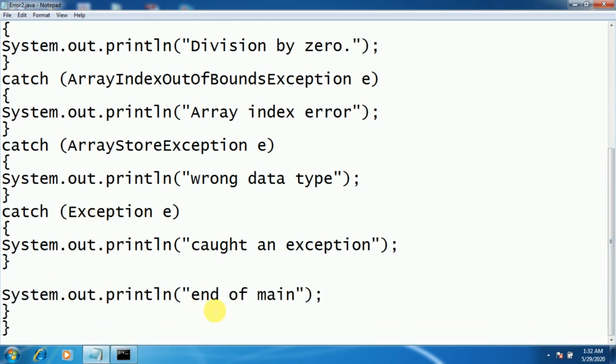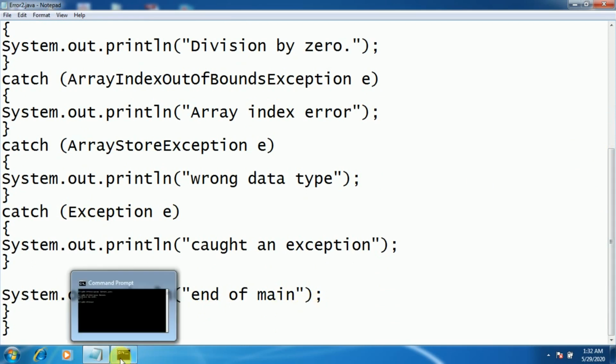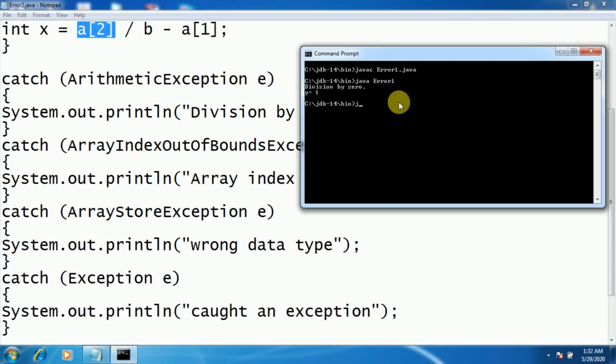At the last, we have displayed end of main. Now, if you see, we'll compile this program. It's error2.java. If any errors are there, it will show the errors. If no errors, run it.